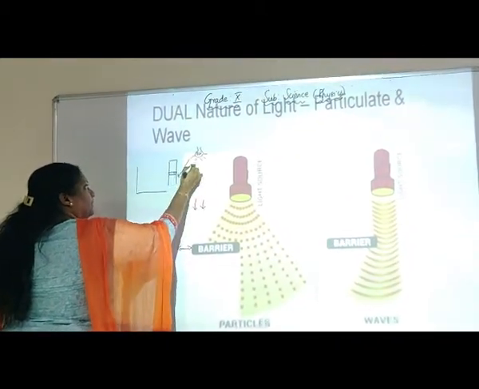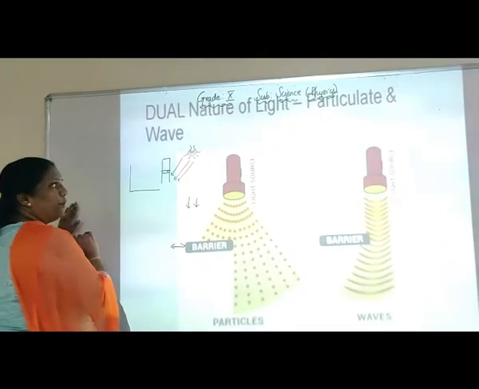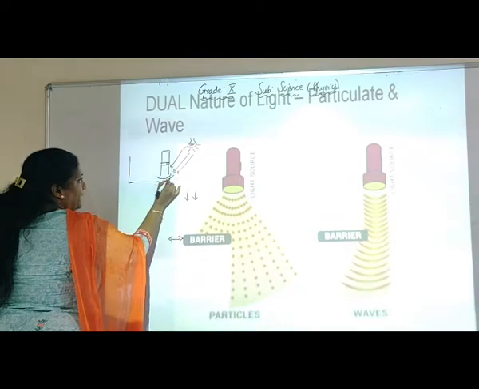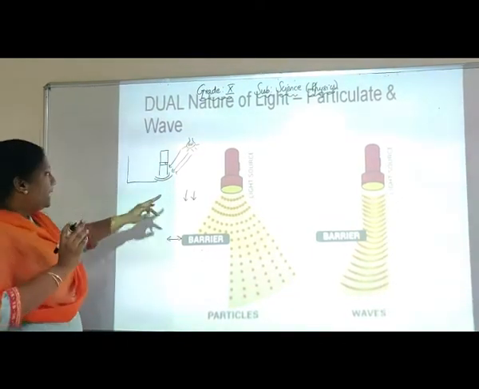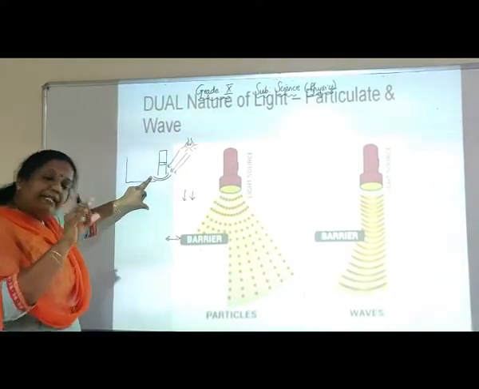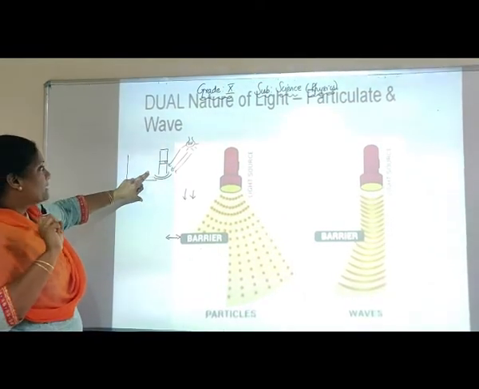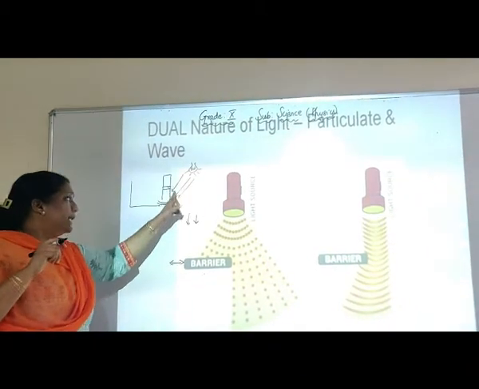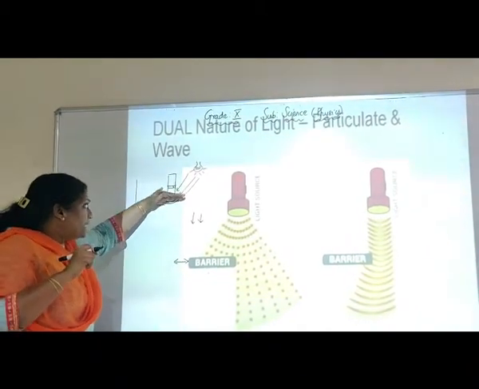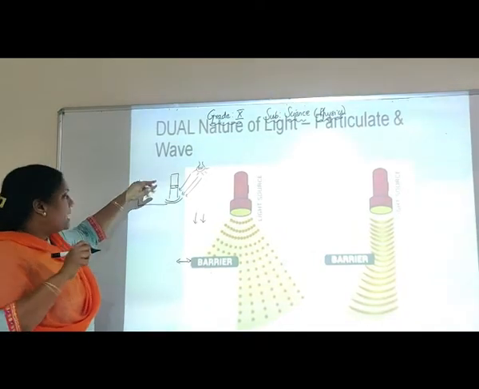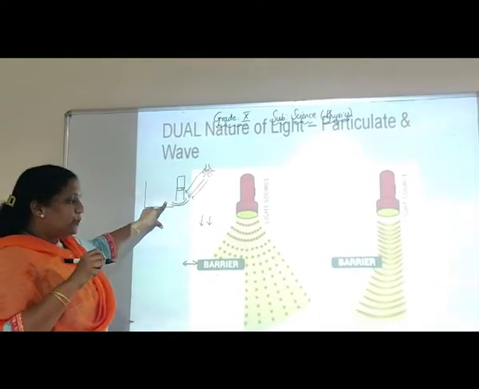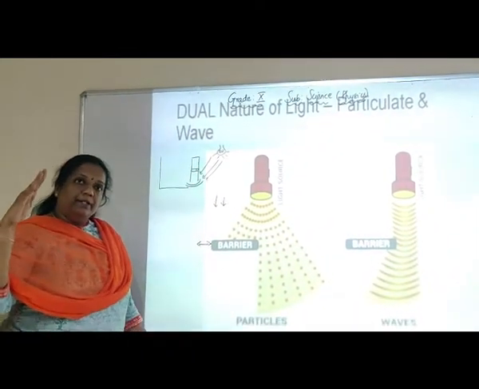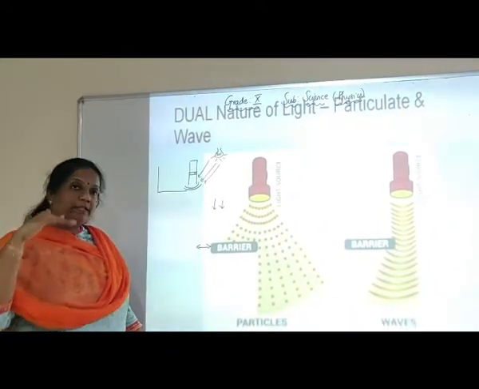You will observe that the light from the light source in the other room seems to bend at the end of the door where it is open, and the light seeps into your room. Seeps means it comes inside your room and it appears as though the light ray has bent wherever it got space and it has come inside the room. So this can happen only when the light is traveling as a wave, right? Because waves have troughs and crests.